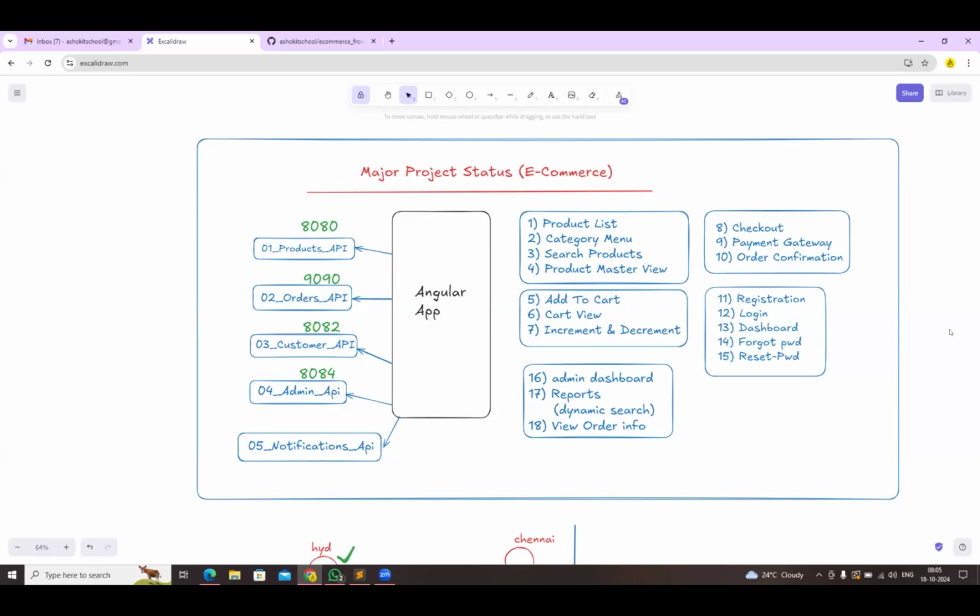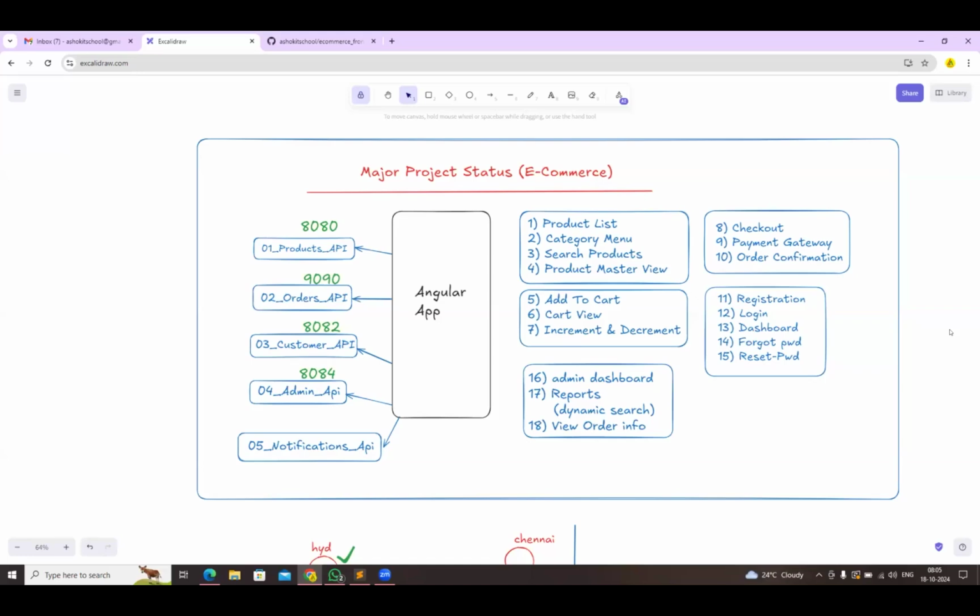There are 5 APIs available in the backend, and in the front end we have 5 different functionalities: product functionality, cart functionality, checkout functionality, customer functionality, and the admin dashboard. There is also a notification API. Today Purna explained what he has done. It is completely backend, with nothing in the front end. It just sends notifications to customers regarding payment reminders and deliveries of their orders. Okay, good. Do we need to implement anything here, guys? Anything else required?